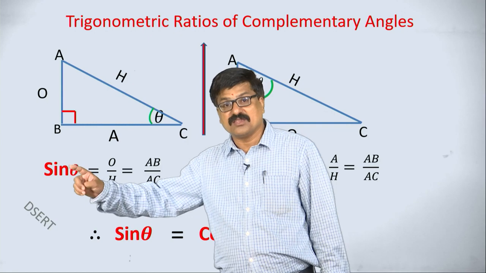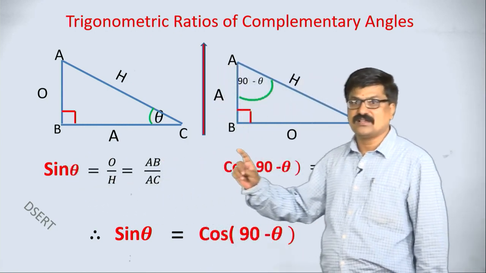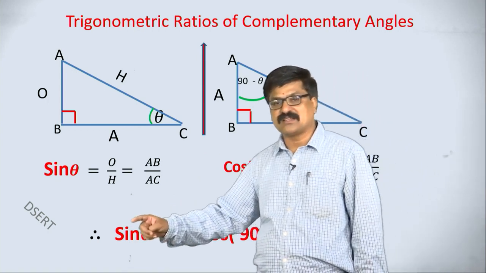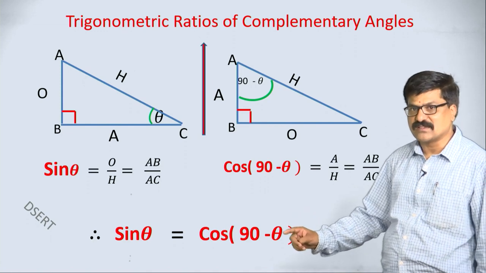Similarly, you take secant theta here, cosec theta here, and we get secant theta is equal to cosec 90 minus theta.